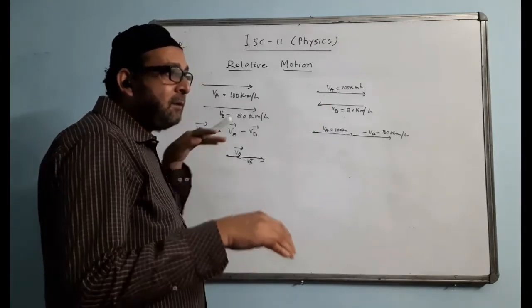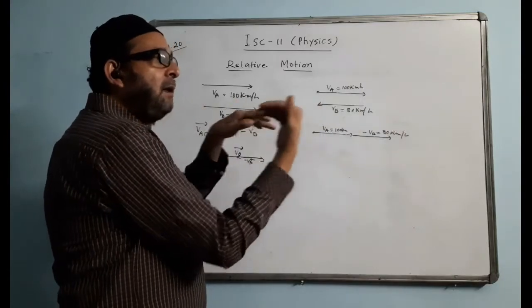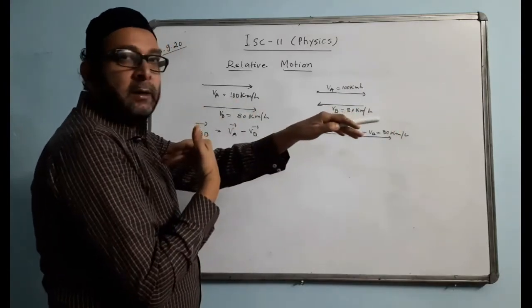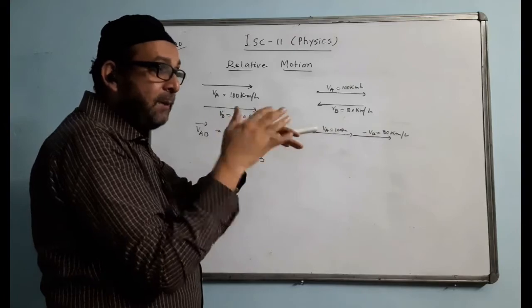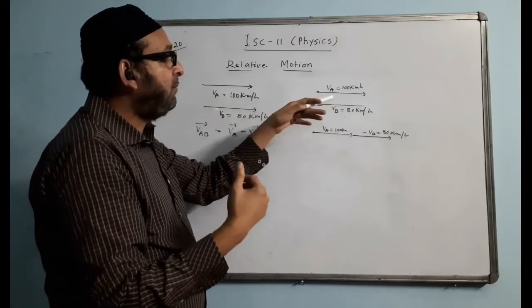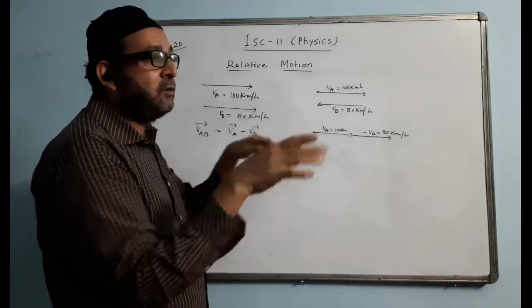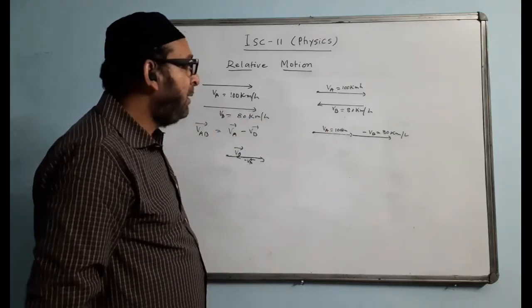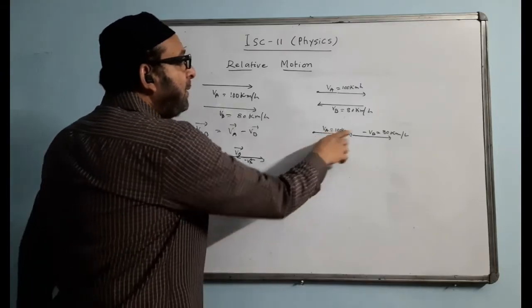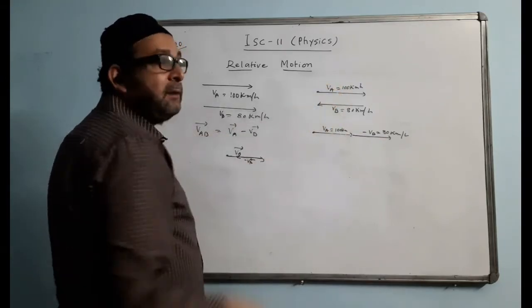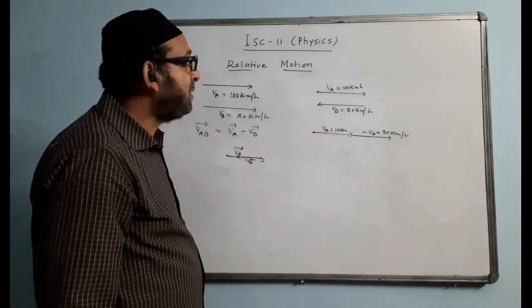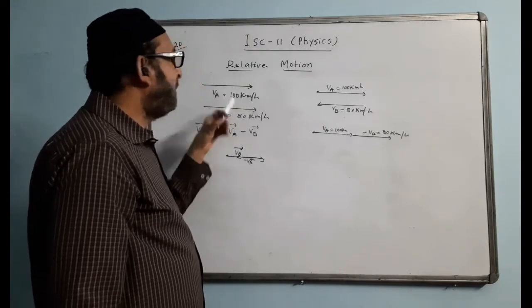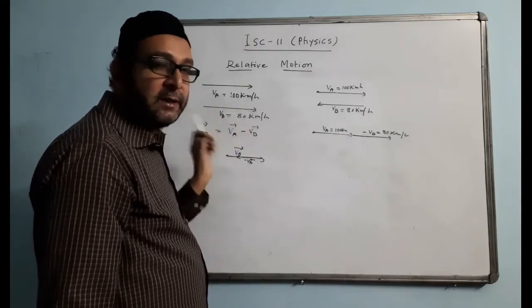You must have seen one train and another train coming from the other side. They cross each other very quickly, because the relative speed becomes more. It will be the addition of the velocities of both trains, and with that speed they will cross each other very quickly. So the answer now becomes 180, which is much more than any individual speed. And in the earlier case, the net speed becomes really less.